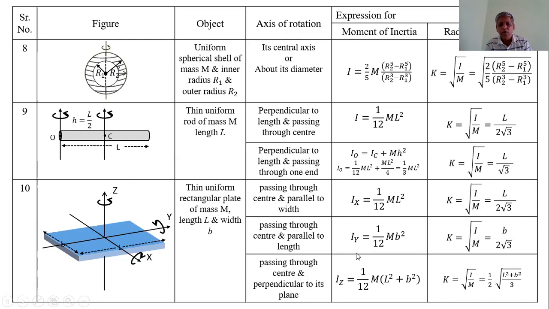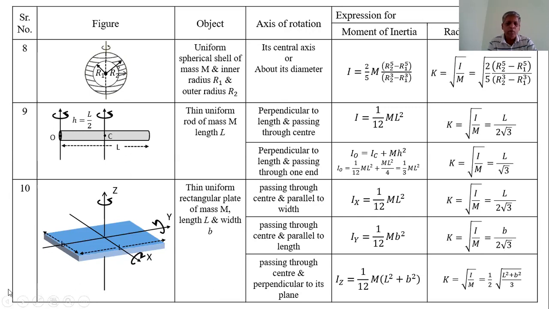So Iy = 1/12 Mb². Therefore, its radius of gyration about the axis perpendicular to the width, that is parallel to the length, is k = b/(2√3).